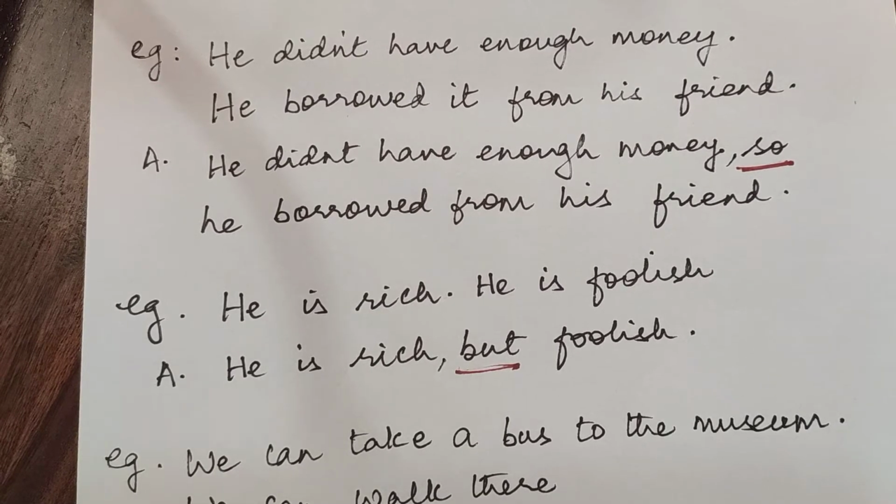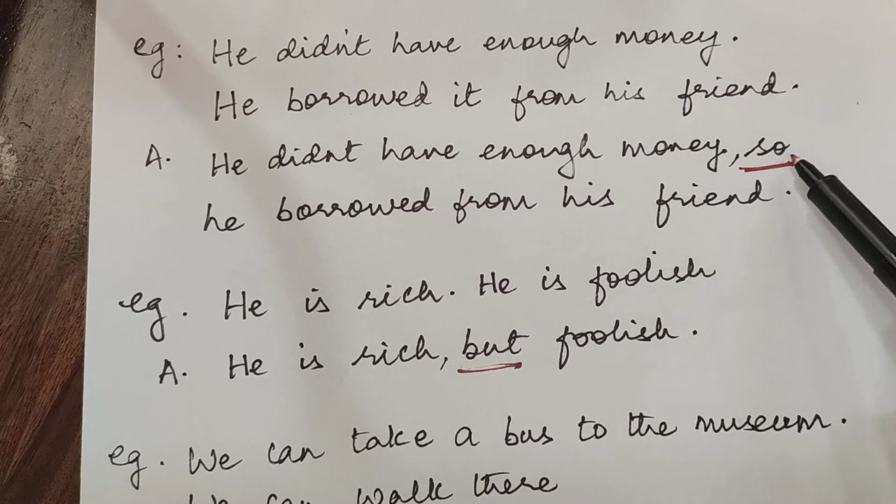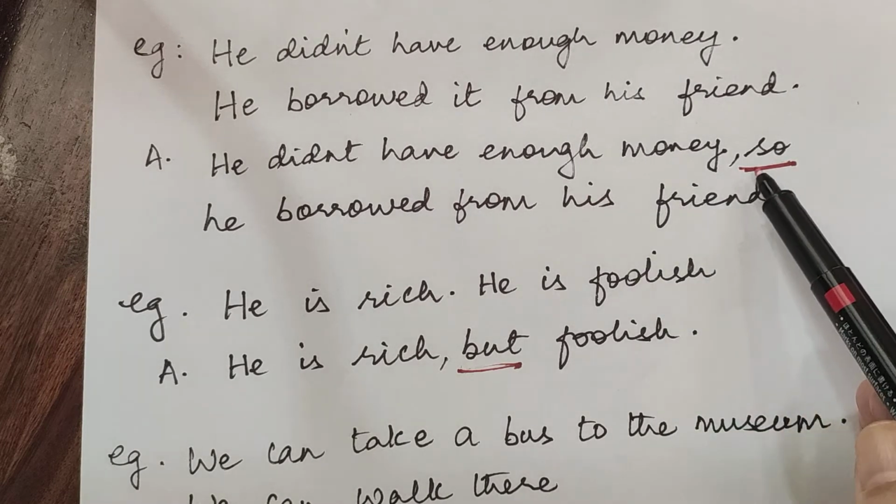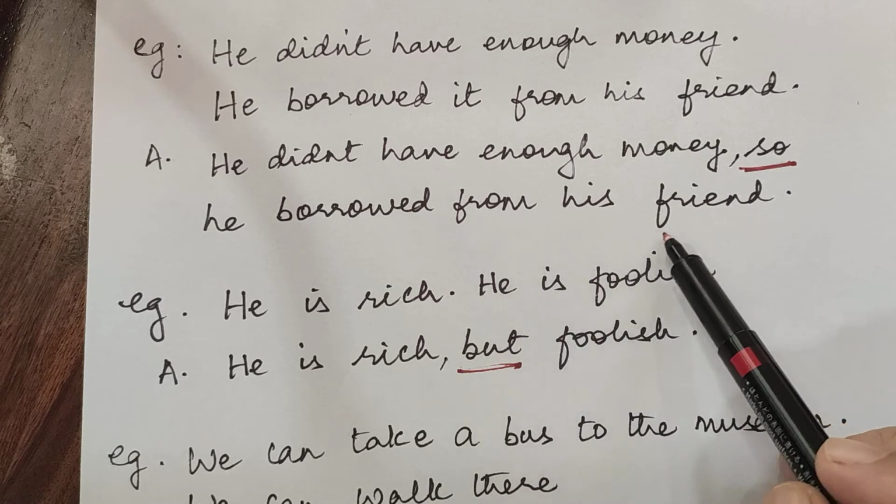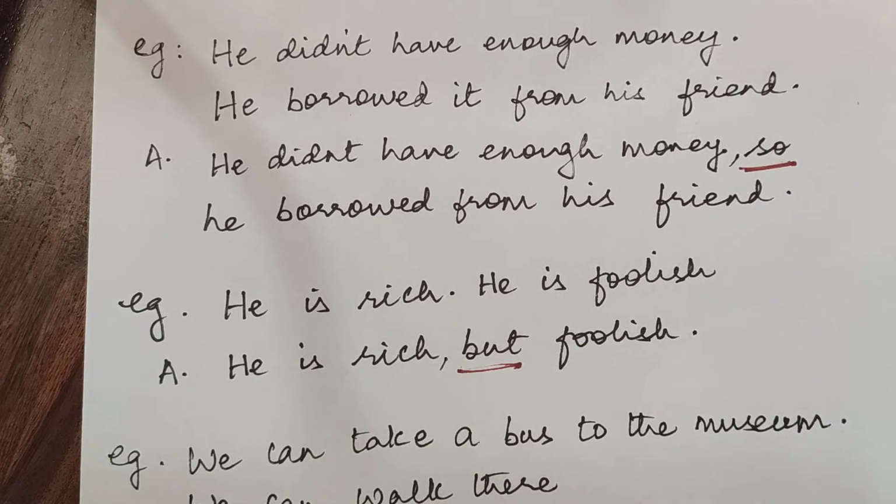Let us look at the next example. He didn't have enough money. He borrowed it from his friend. How will we join these two sentences? We will use the coordinating conjunction so. He didn't have enough money, so he borrowed from his friend. Notice the use of the commas.